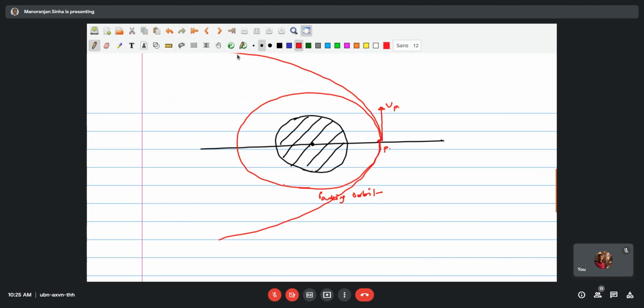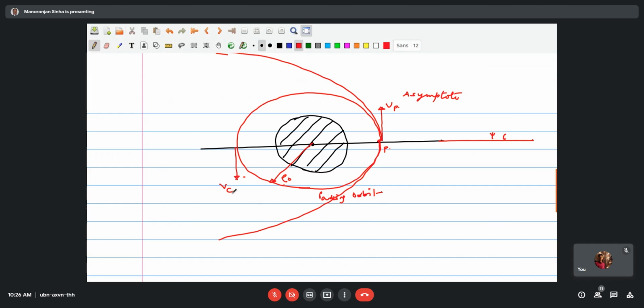And while it escapes, this is the asymptote. This angle, let us write it as psi. This distance we write as rho 0, and this is V circular. This is just for convenience.